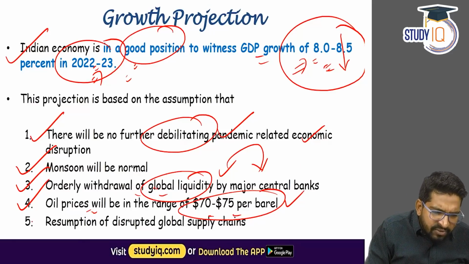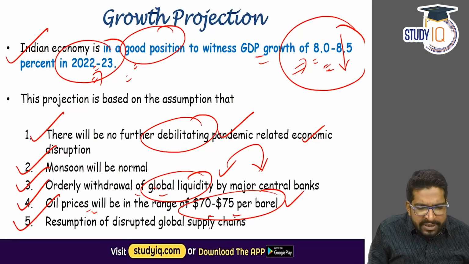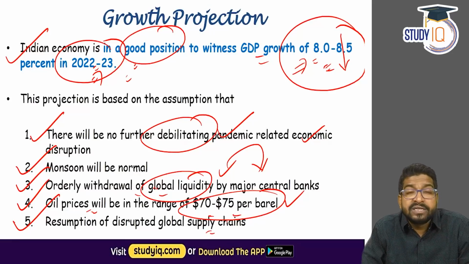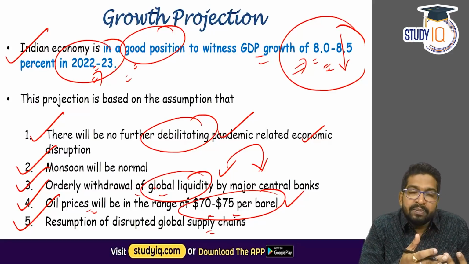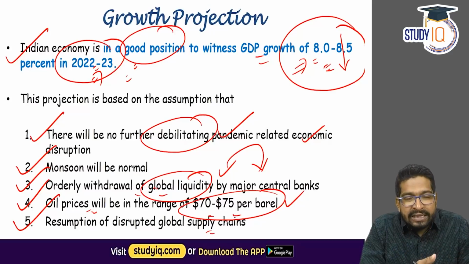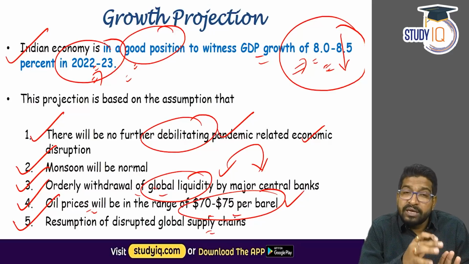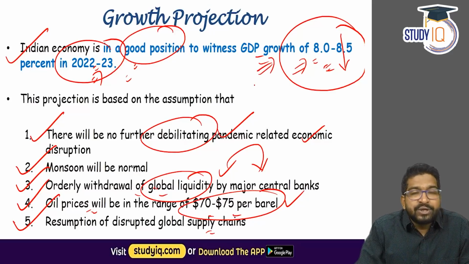Apart from that, we know that during the COVID-19 pandemic, the global supply chains were disrupted. And the assumption by the Chief Economic Advisor and his team is that the global supply chains are going to resume. That means business is going to increase, the economic recovery is going to be faster, and based on that, we have this particular projection.